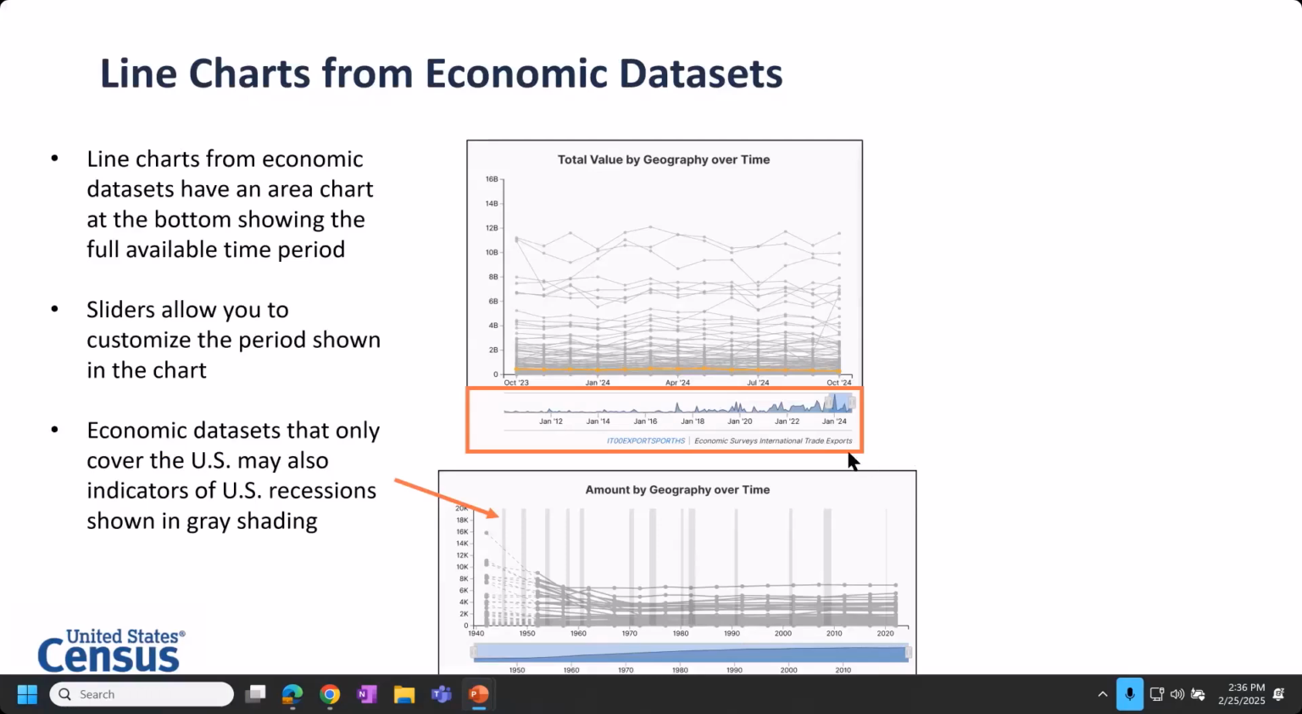That means, one, that you'll typically see an area chart at the bottom of their line charts, and that allows you to see the full time period of data that you can choose to display in your chart, and then you drag the sliders in order to customize your chart view to the exact time period that you're interested in out of what's available. And then the second thing that you may see in some of our charts from economic surveys and programs, if that survey and program only covers US geographies, you'll see that the chart has indicated US recession periods in the gray bars.